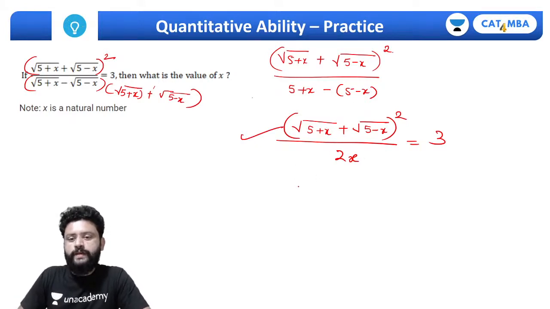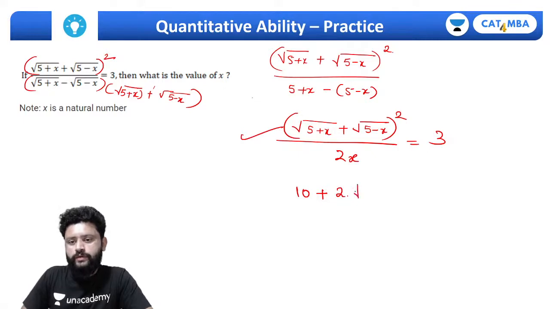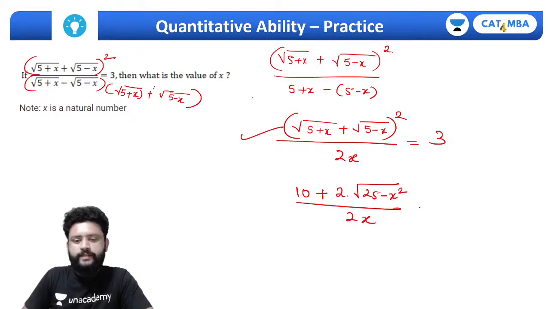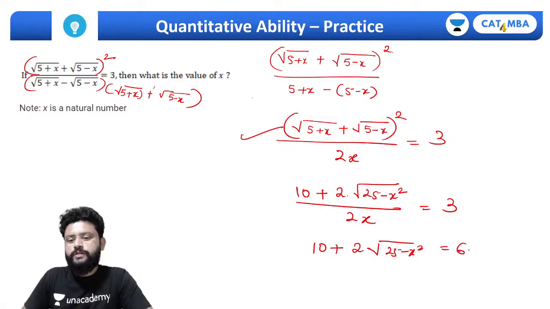So this will be 5 plus x minus x. It will be 10 plus twice of under root of 25 minus x square upon 2x equals to 3. So 10 plus twice of under root of 25 minus x square equals to 6x.